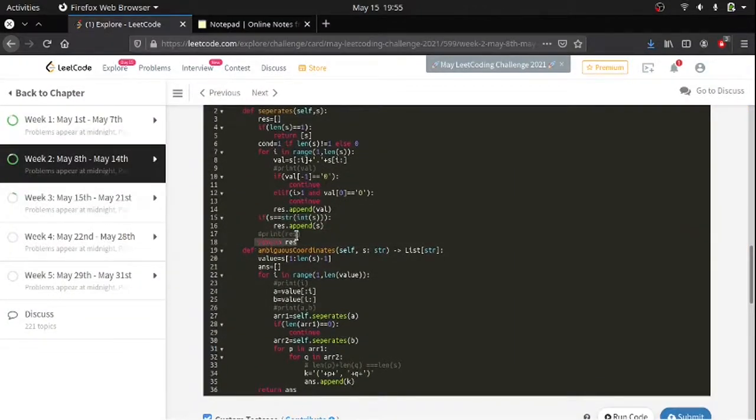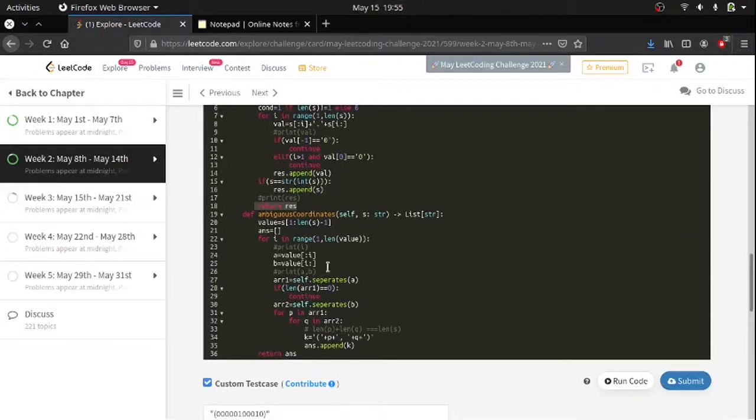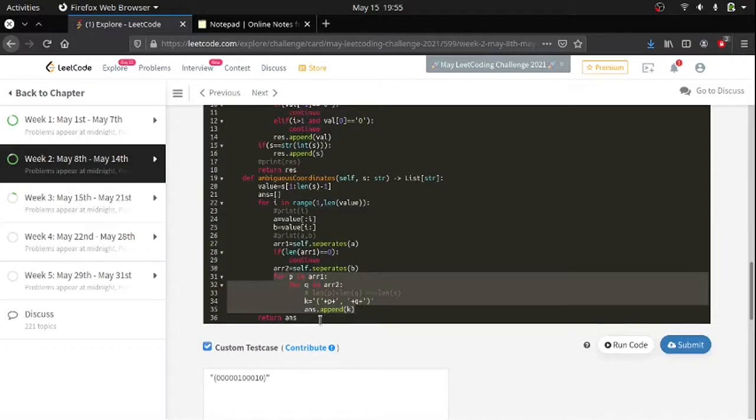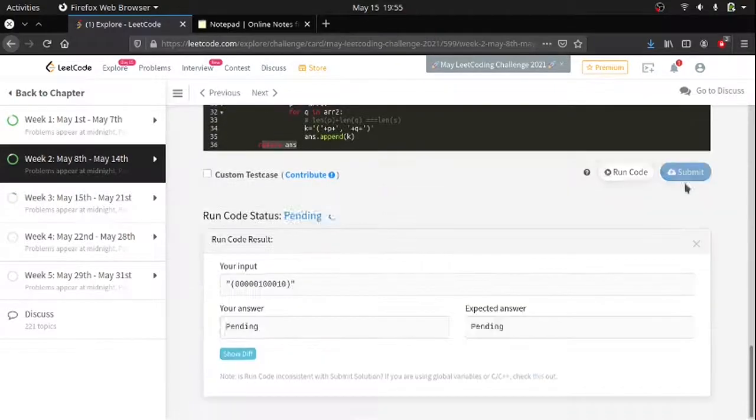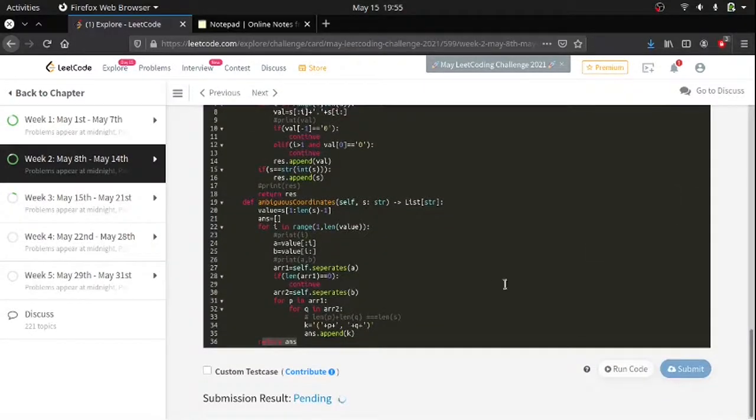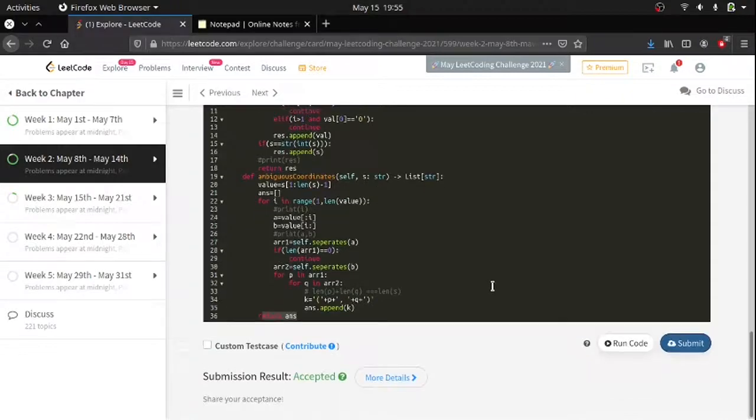I'm returning the resultant. For every arrangement, I'm iterating through this function, getting the valid numbers and checking for combinations. And at the end, I'm returning the answer combination. So that's it. Let's meet tomorrow.